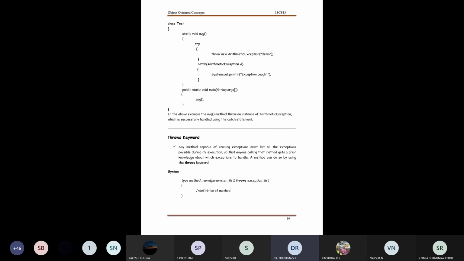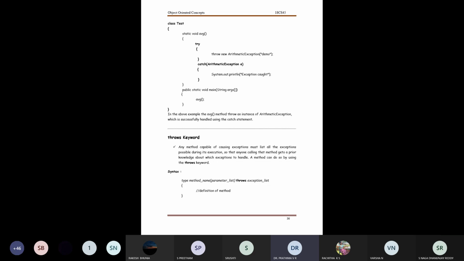Now you can observe the average method throws an instance of arithmetic exception which could be successfully handled using the catch statement. When I am executing the program, I make a call to the AVG method, and inside an AVG method, I write these two actions. Now, can you just predict what's going to be the output for this code?